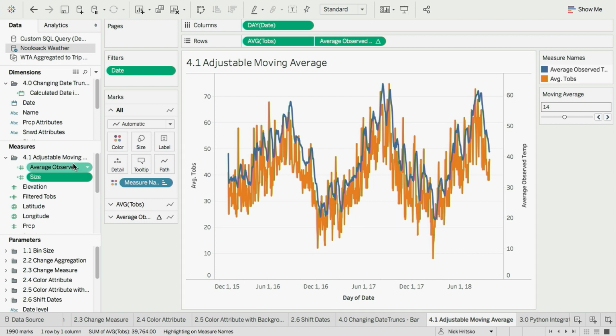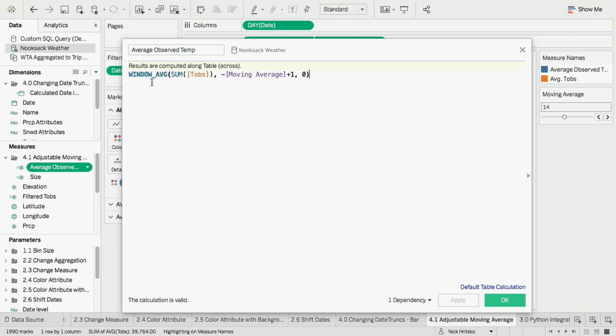We can go in here. In this particular data set, this is temperatures at one of the hikes. And so we can go in here to the calculation. And you'll see we're doing a window average on the observed temperature. And we're passing into that average how many points we want to go back. The +1 is there because 0 is counted as a day. So just use that to make it a nice even number.